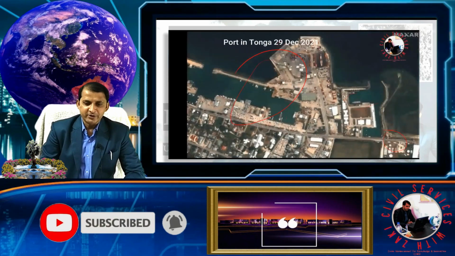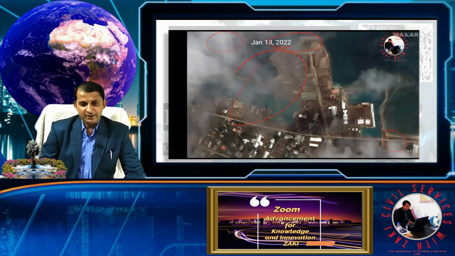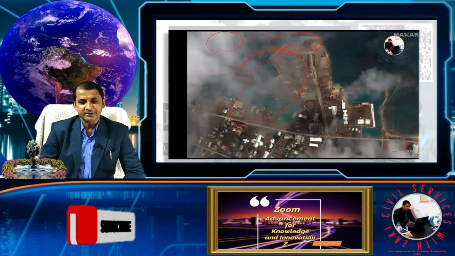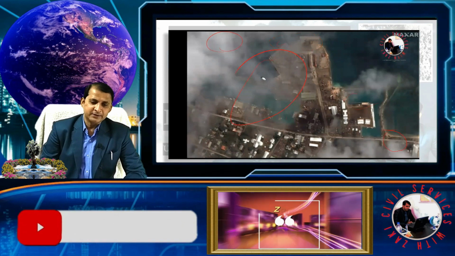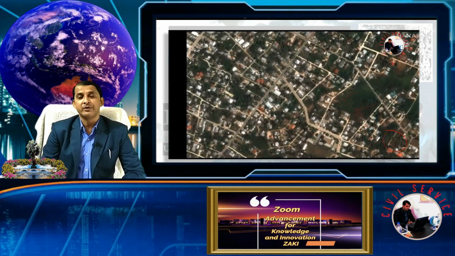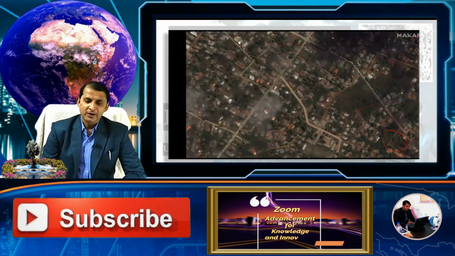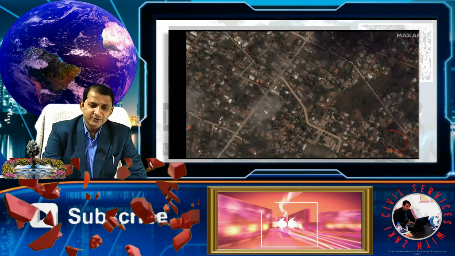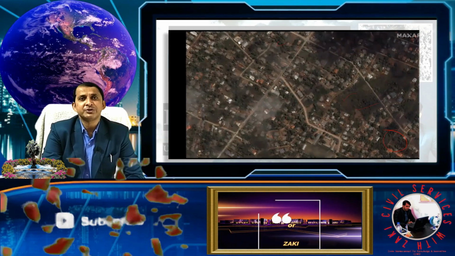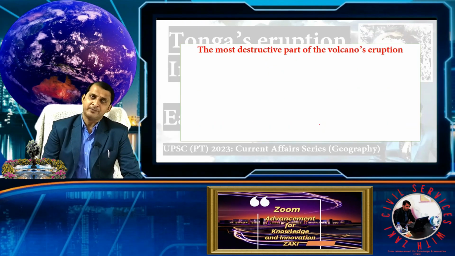This is the 29th December port near Tonga, and see after 18th January. This is one of the most powerful explosions recorded in human history. So let's move forward and see what is the most destructive part of the volcano eruption.